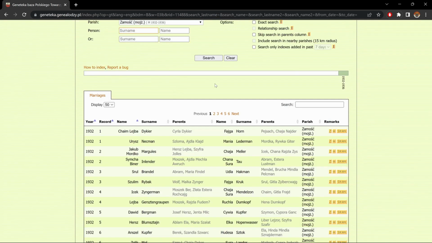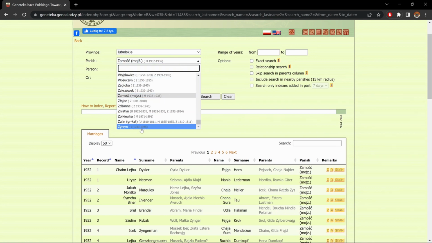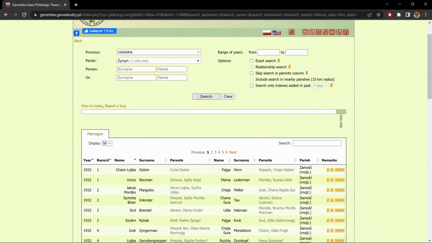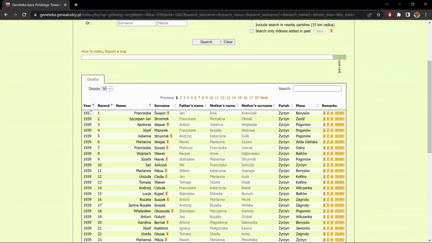And also we have a bar here that shows us the time frame, which is pretty cool because if you have different time frames, well then they'll highlight in dark green. Now let's look at a different parish. And again, search without entering names. And here we have the year, record number, name, father's name, mother's surname, the parish, and the village within that parish, because each parish has several villages in it.